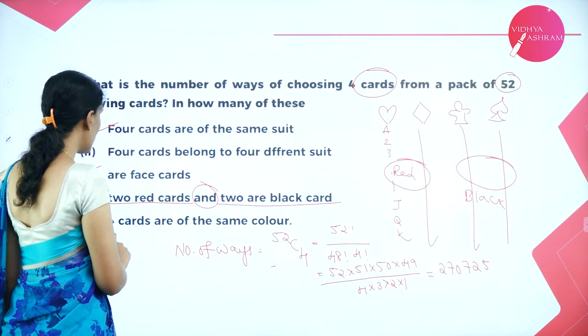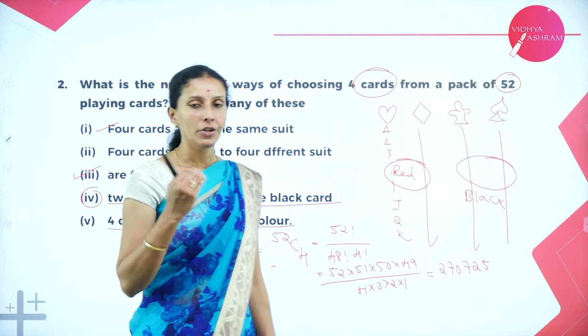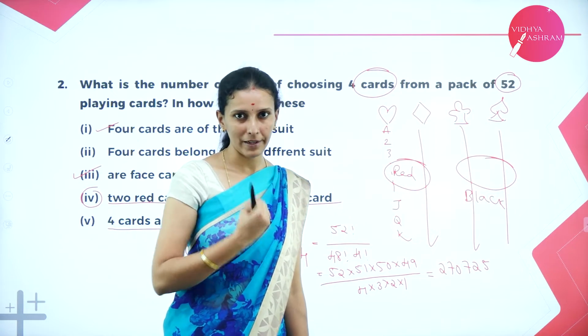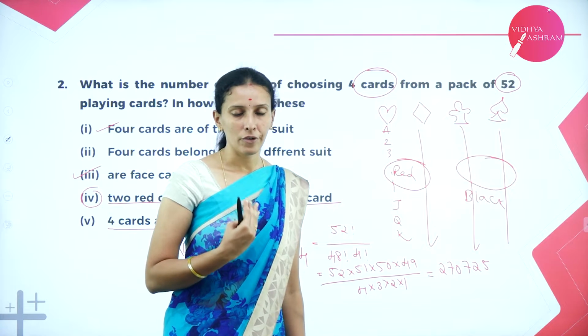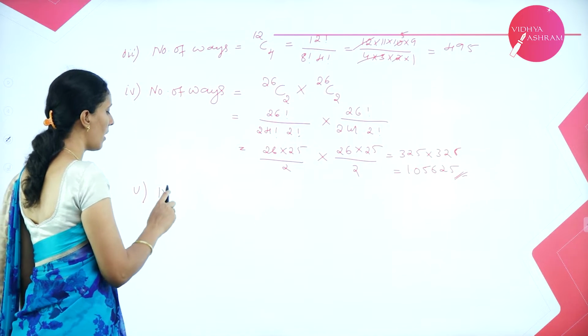And the last one is all the 4 cards are of the same color. Either you should select all the 4 from the red, or all the 4 must be black. So therefore, for the fifth one, number of ways.